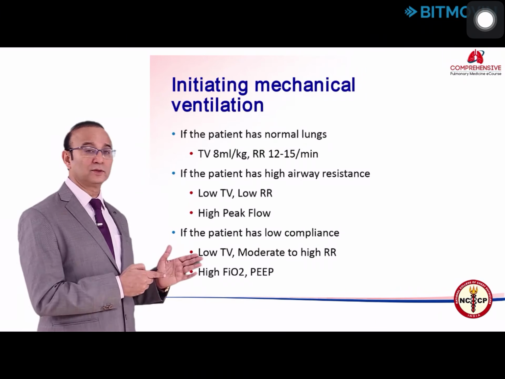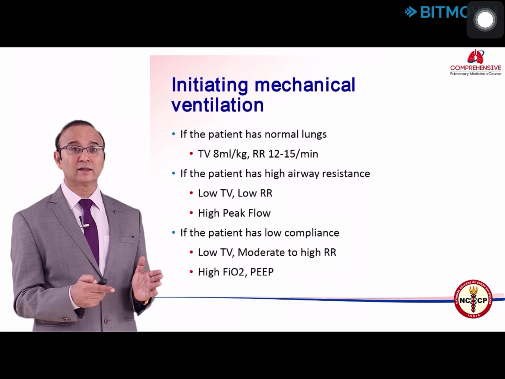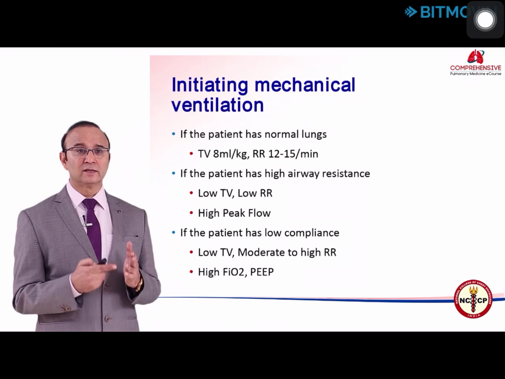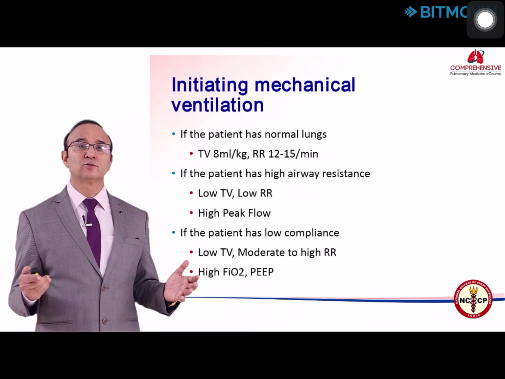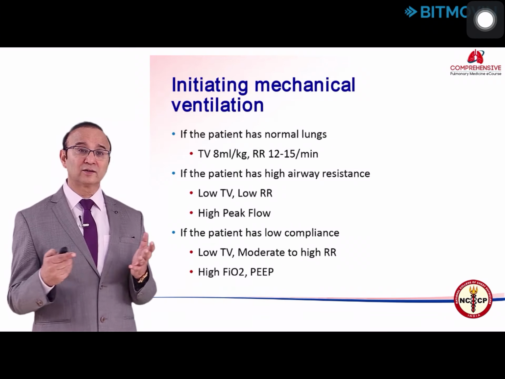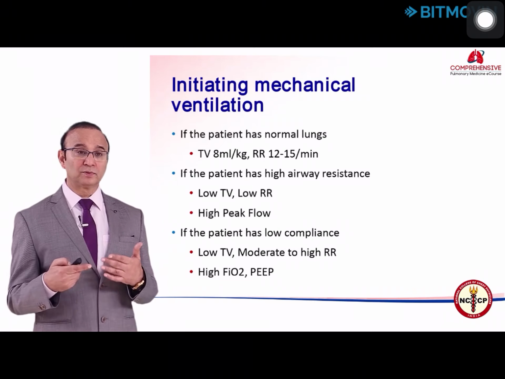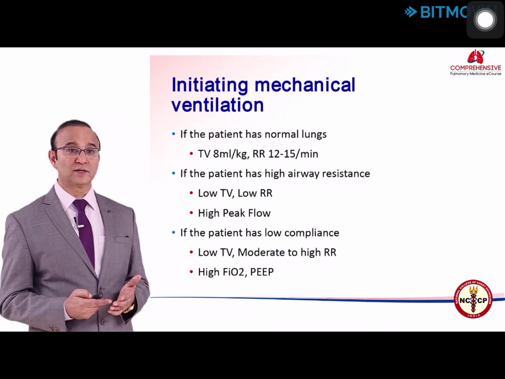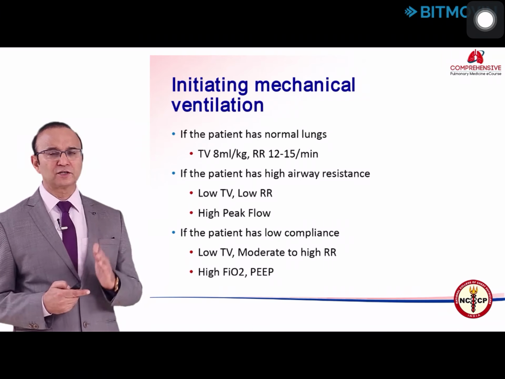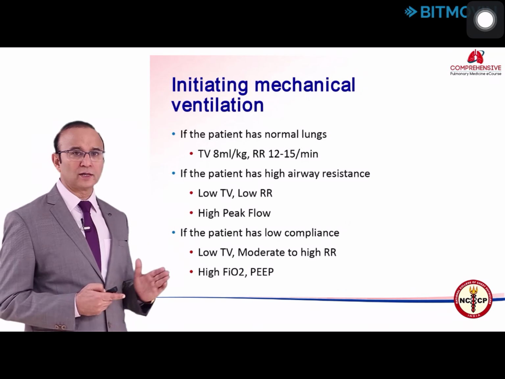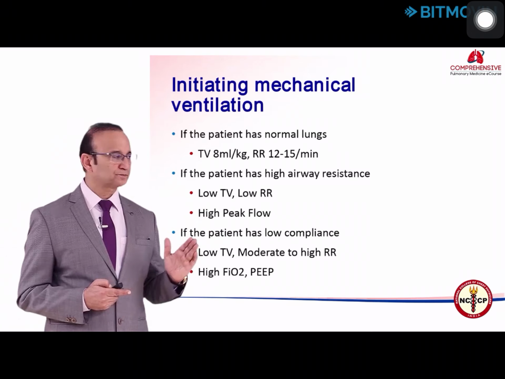If you start with a higher tidal volume and a higher rate, the patient will get insufficient time for expiration, and it will lead to dynamic hyperinflation, and that can further create problems with ineffective triggering and hemodynamic compromise.